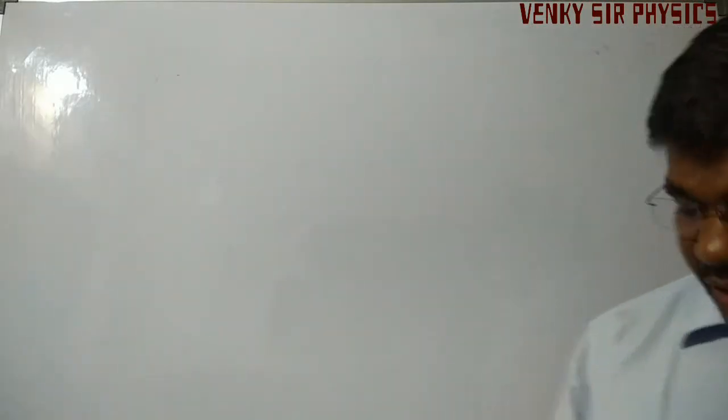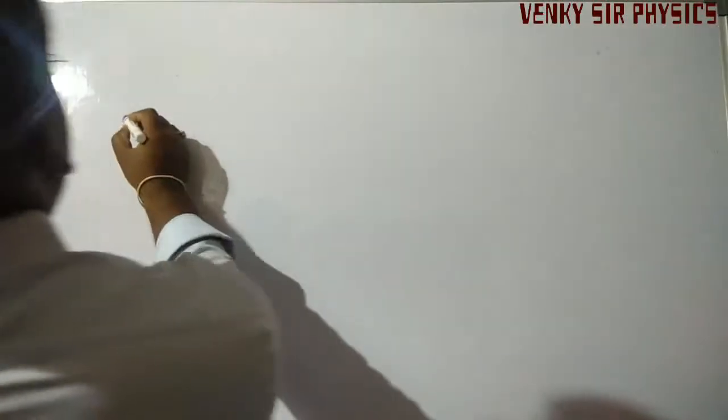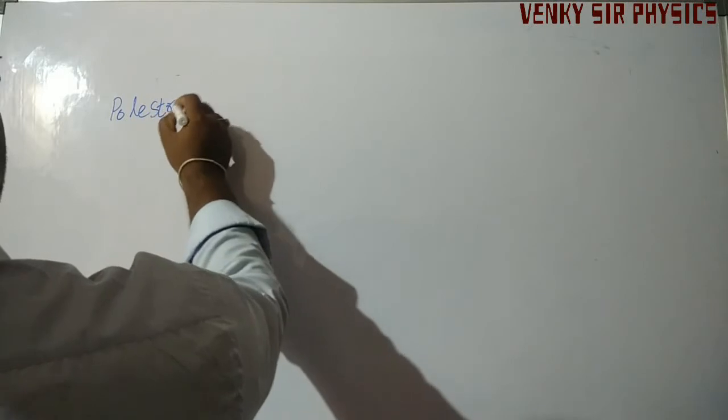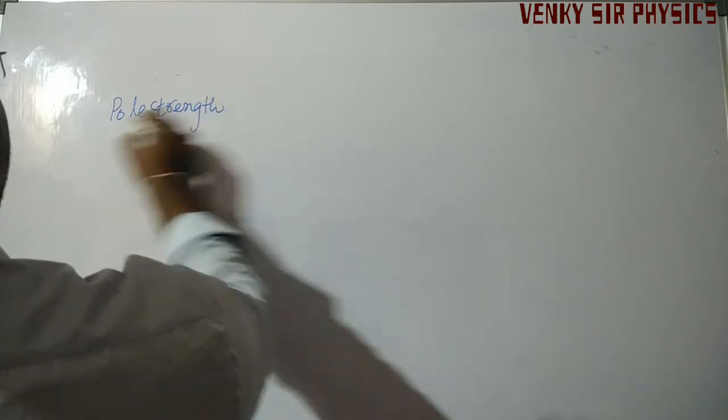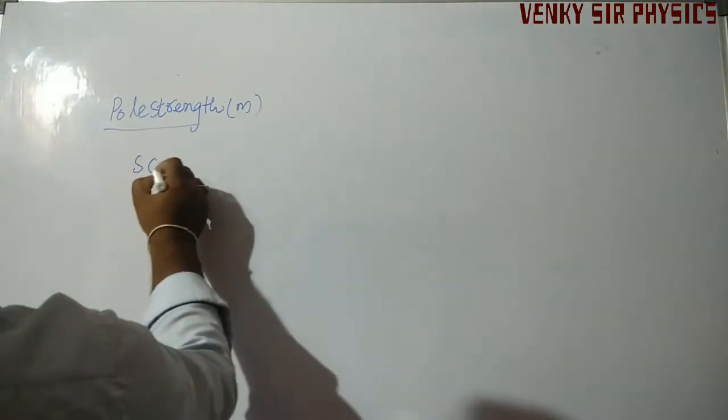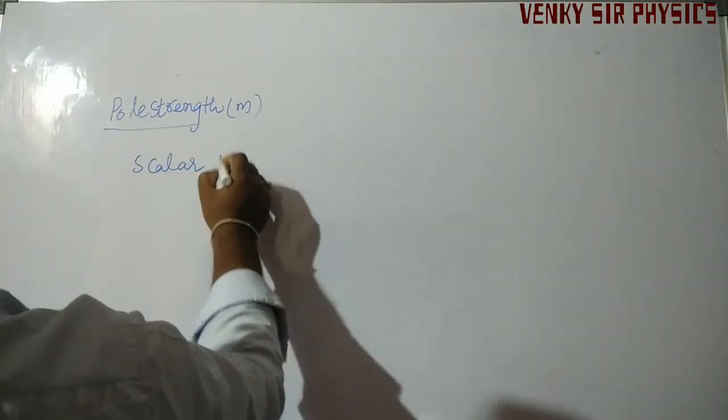Coming to pole strength. It is denoted m.